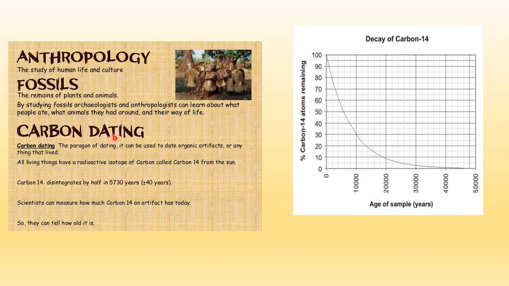Now what is it? It is used in determining how old the organic matter is that we find after the excavation. If you look at this chart, it clearly shows that it is decaying. When a human or an animal or any organic matter, any plant, dies, the carbon 14 component starts decreasing. Scientists calculated at what speed it is decreasing, and they get to know how old it is.